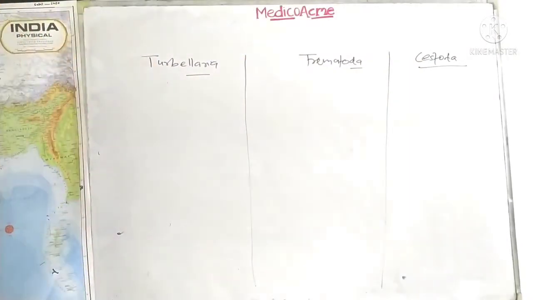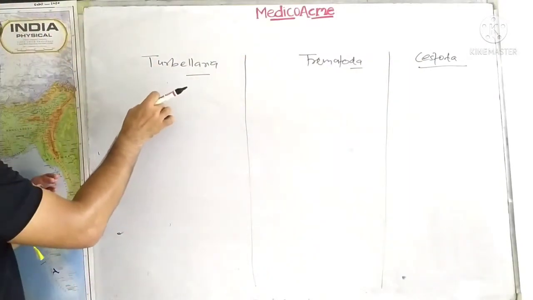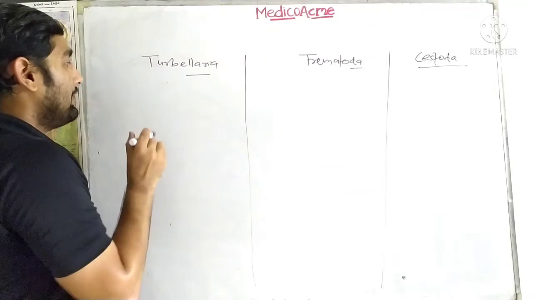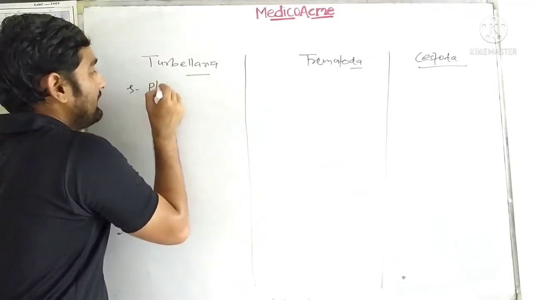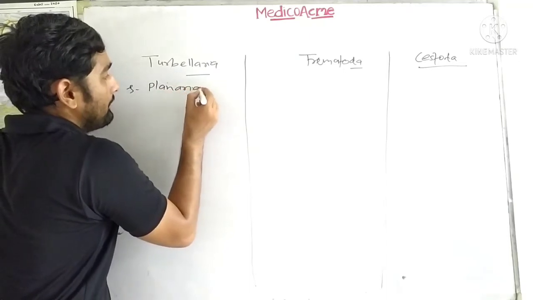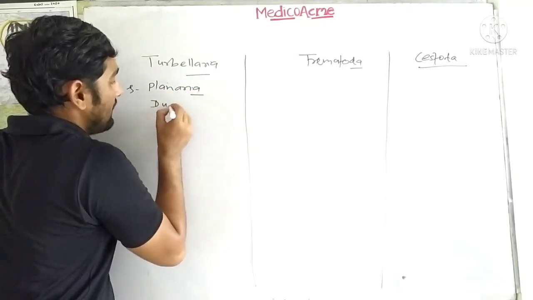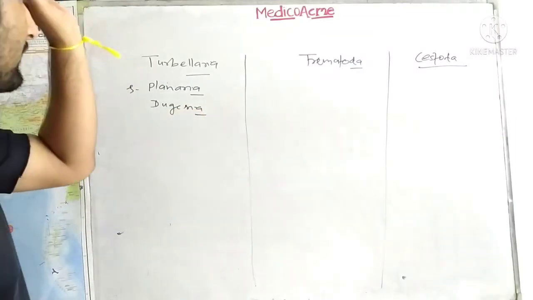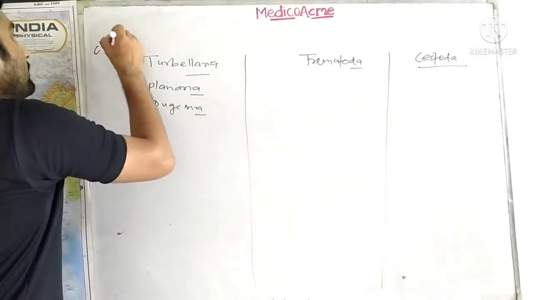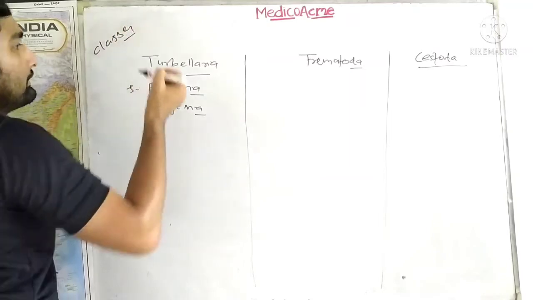Here you will see asexual reproduction. This is the main class, and the main members of Turbellaria are Planaria and Dugesia. These two are the organisms of the Turbellaria class. So these are the classes of Platyhelminthes.